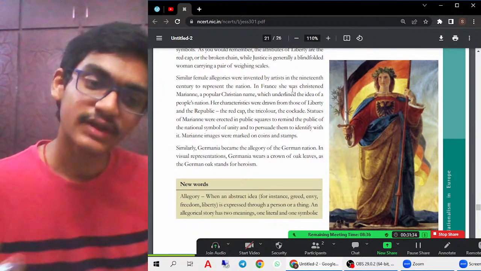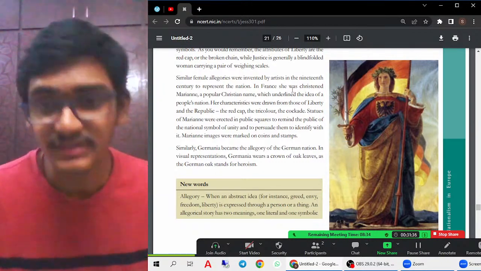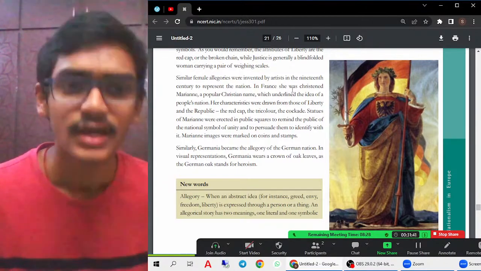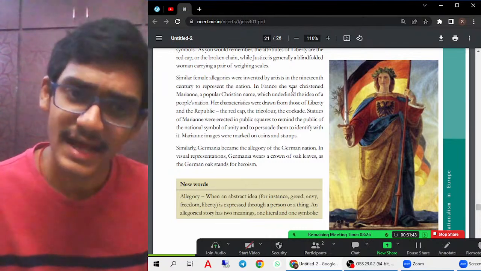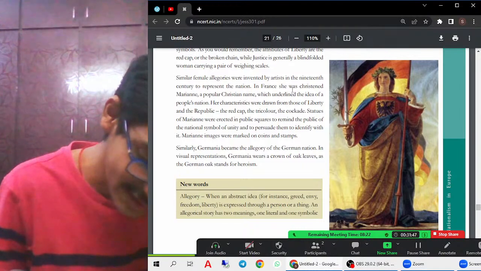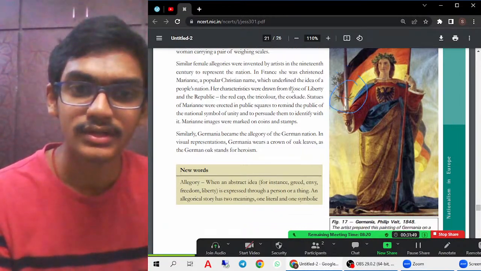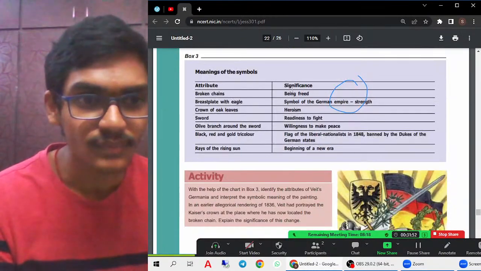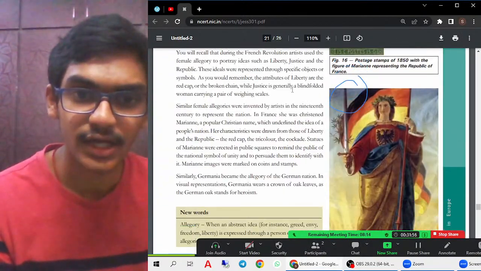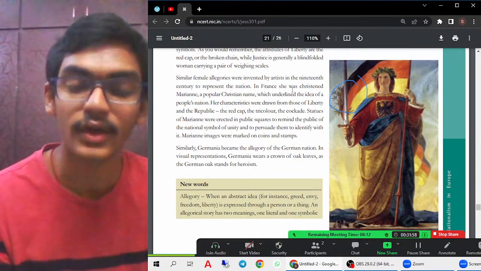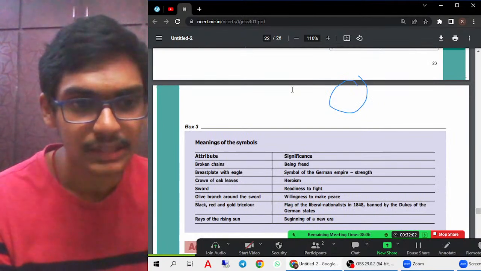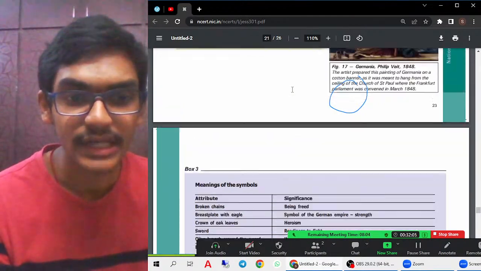Then the black, red and golden tricolor.